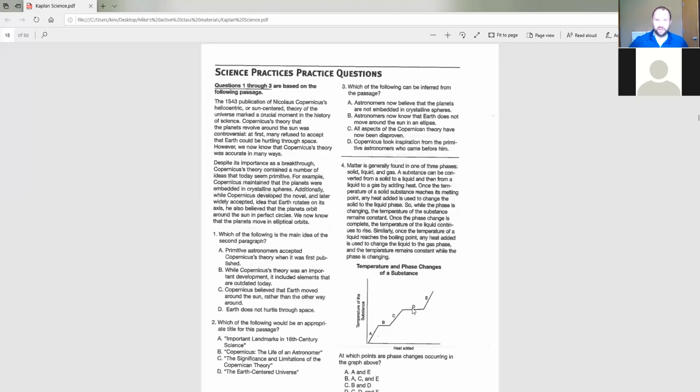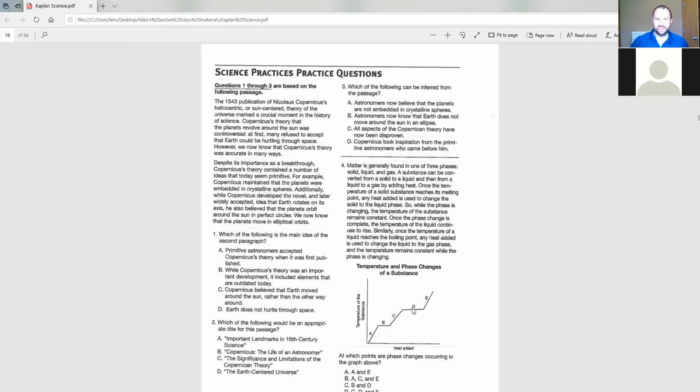So which of the following can be inferred? And again, inferred means what can be implied but not directly, something that can be implied or assumed to be true, but it's not specifically stated in the passage. That's what it means to infer, right?